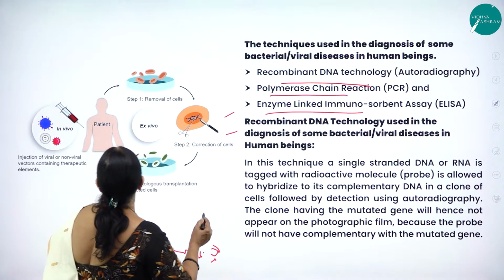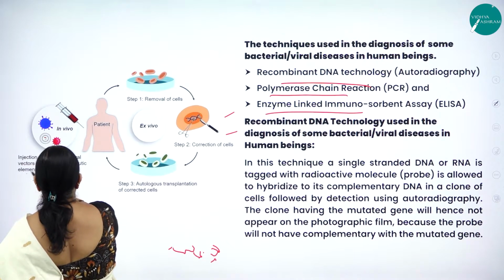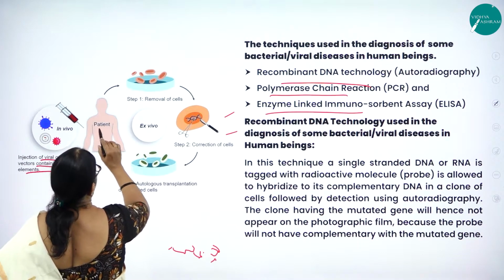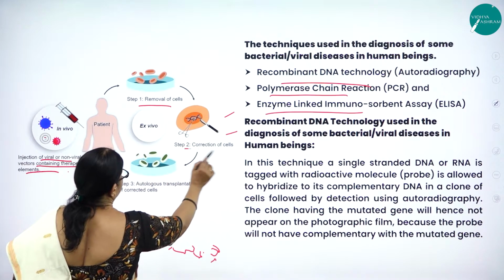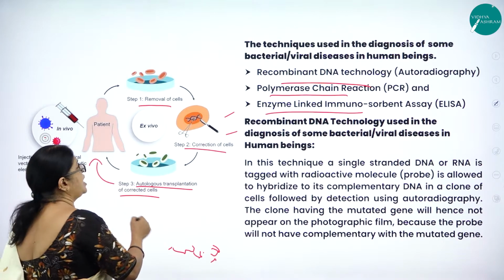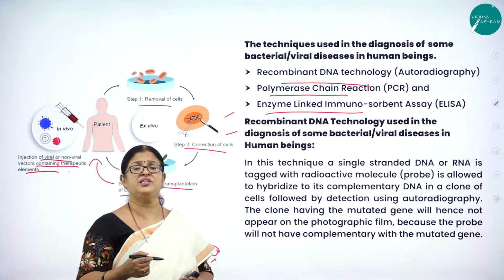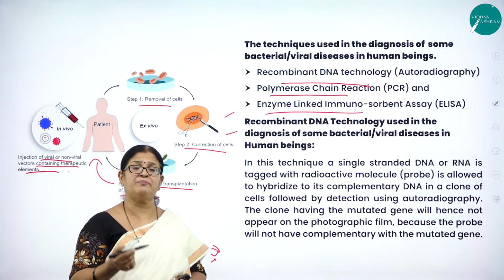Moving on, here you can see the diagram: infection of viral and non-viral vectors containing therapeutic elements. Here there is removal of the cells, then correction of the cells, and autologous transplantation of the corrected cells. See how the technology has improved. As we know, through the process of gene therapy, we can rectify malfunctioning cells.